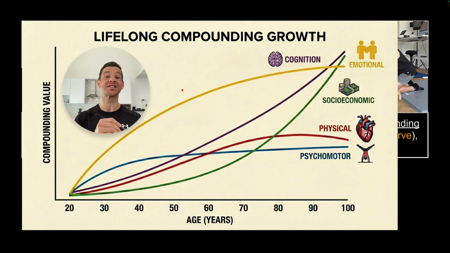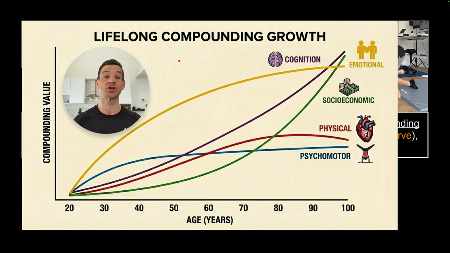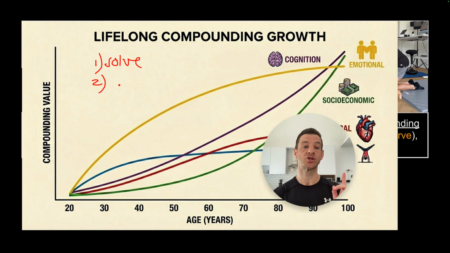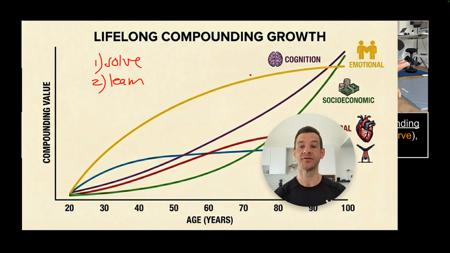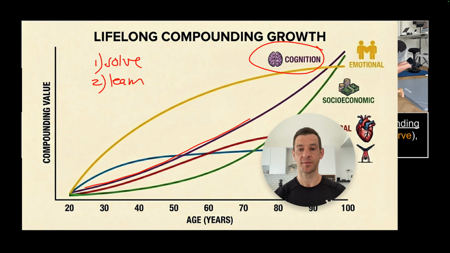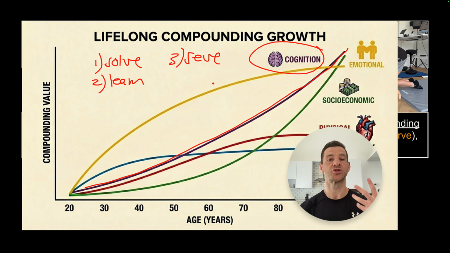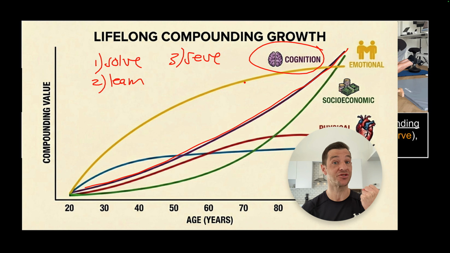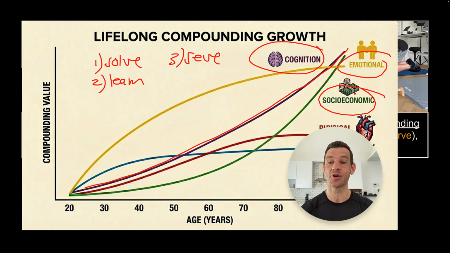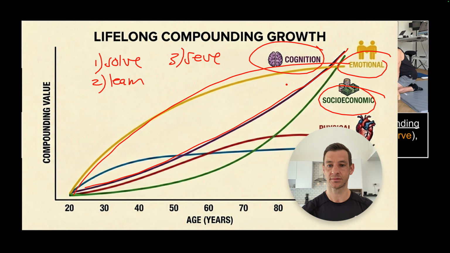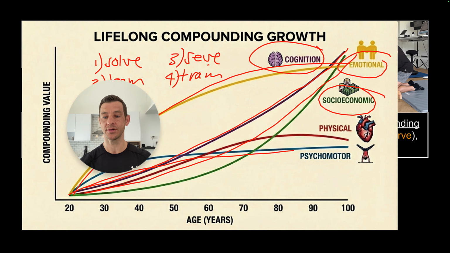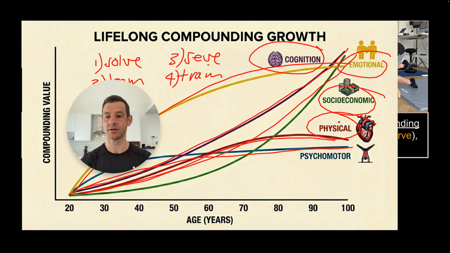Unlike activities of maintenance and leisure, activities of development are subject to compound growth. For example, to solve meaningful problems or to acquire knowledge will help us fulfill our cognitive potential. To serve or to convert our most valuable experiences and product into the highest advantage of others will help us to fulfill our emotional and socioeconomic potential. And finally, proper training or exercise will help us fulfill our psychomotor and our physical potential.